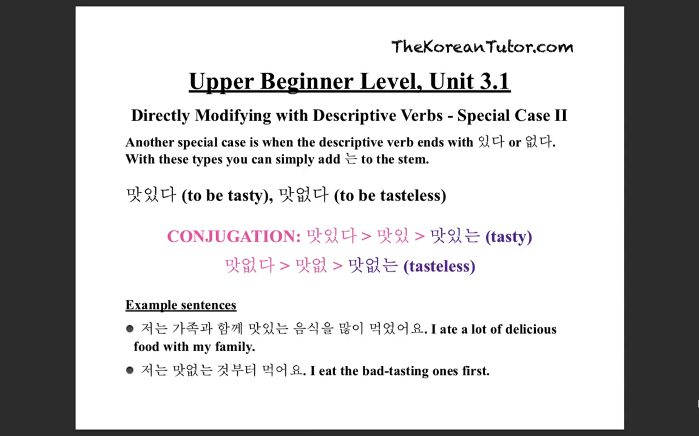Directly modifying with descriptive verbs, special case 2. Another special case is when the descriptive verb ends with 있다 or 없다. With these types, you can simply add 는 to the stem. 맛있다, to be tasty. 맛없다, to be tasteless.